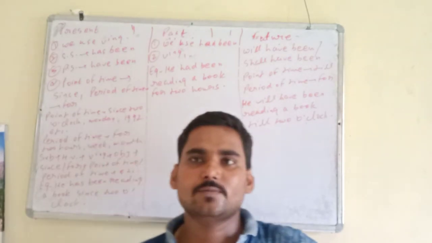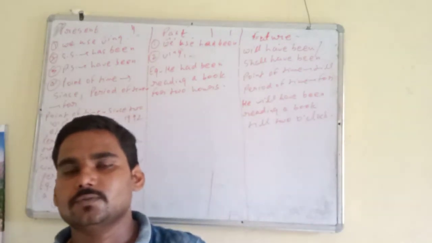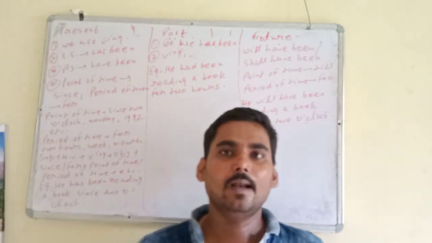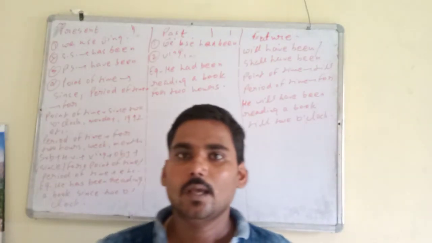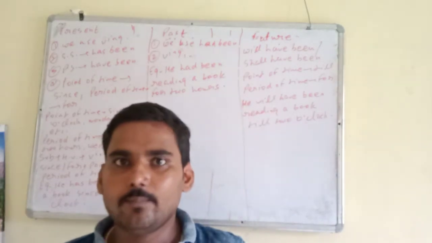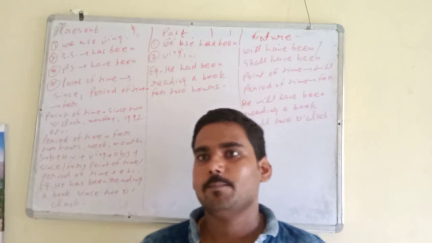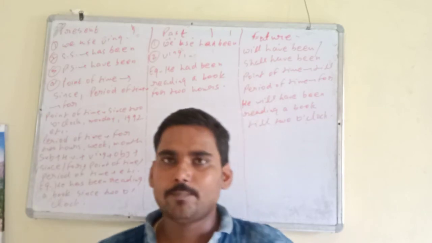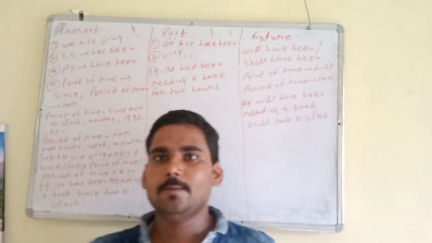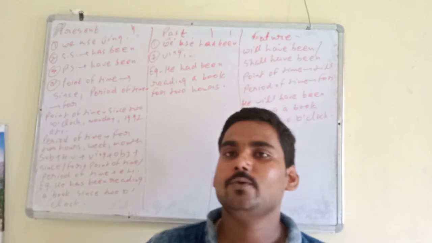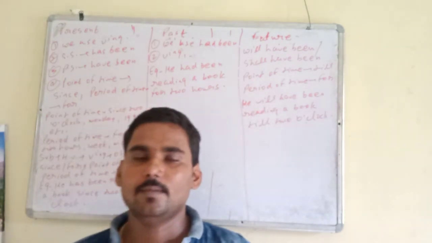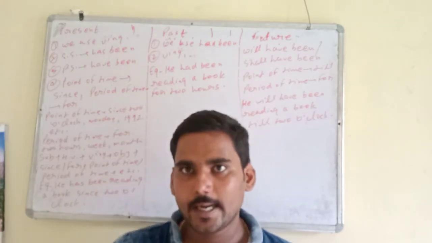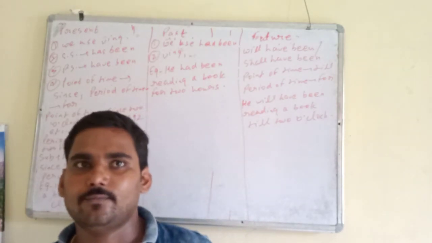Next, in all the continuous tenses, one thing is common, we use ing form. So in present continuous, we use is, am, are. In past continuous, we use was, were. In future continuous, we use will be and shall be. Example, he is reading a book. He was reading a book. He will be reading a book. Next, perfect tense. In all the perfect tenses, one thing is common, we use the third form of the verb. In present perfect tense, we use has, have. In past perfect tense, we use had, and in future perfect tense, we use will have and shall have. For example, he has eaten food, he had eaten food, he will have eaten food.